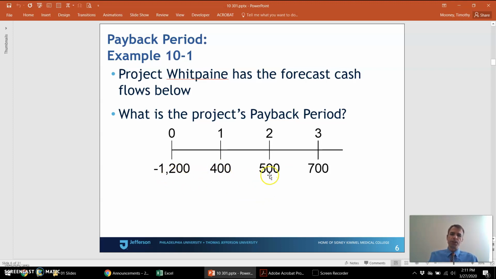After 2 years, the project has generated $900 of cash flow out of the initial $1,200 of cost. After 3 years, the project will have generated $1,600 worth of cash flow. So the project pays for itself in year 3. We could make some sort of fractional year assumption and calculation if we wanted to be more granular, but for our purposes, we'll just say this project pays for itself in year 3.